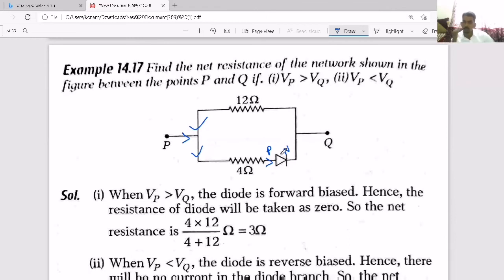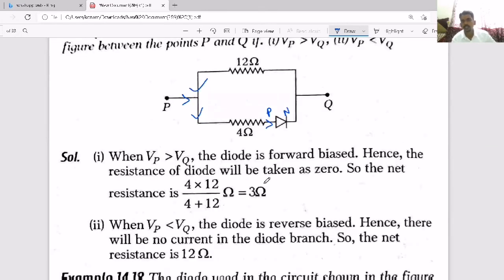So for a diode, we will take the resistance as almost zero until and unless they mention otherwise. So in every circuit, if they mention a diode, we will take it as ideal and the resistance is zero. So that is just like a wire. But the only thing we have to look at here is whether it is forward biased or reverse biased. If it is reverse biased, then the current is very small, so you can remove the diode and the element in series from the circuit.